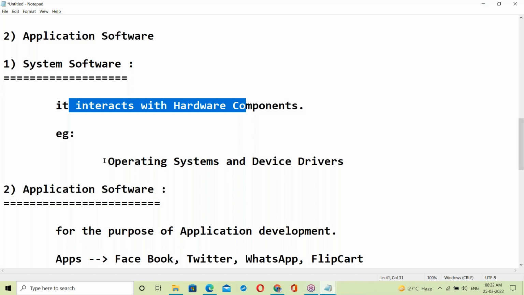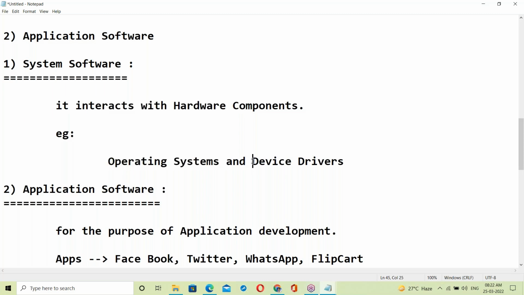Device drivers can also interact with hardware components, but device drivers are part of the OS only. So except the OS, all are application softwares. Application softwares cannot interact with hardware.